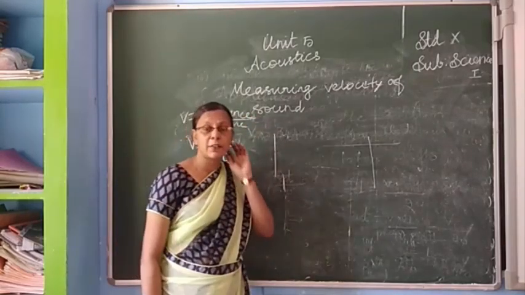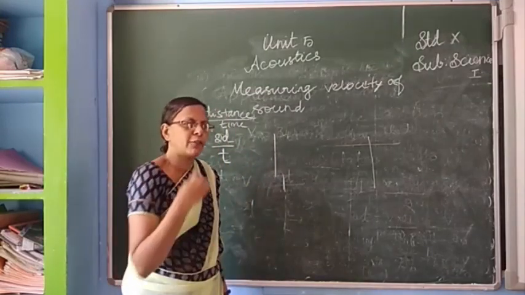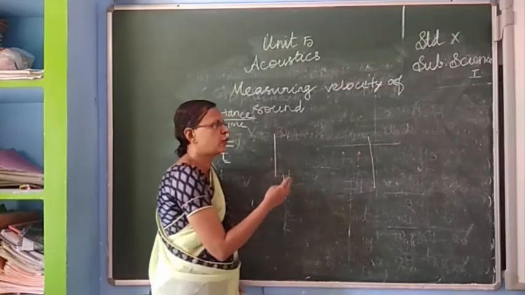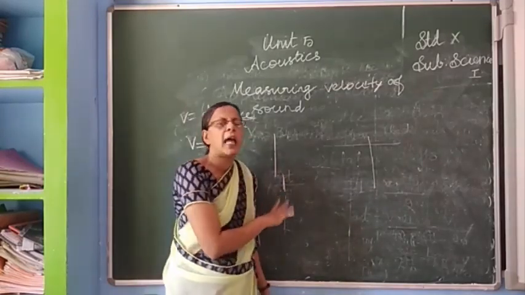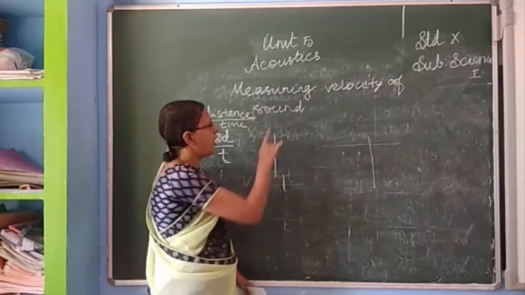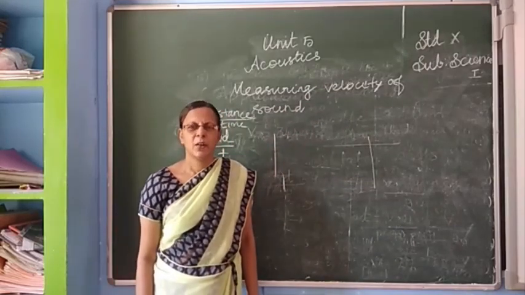Like this we have to take a number of pulses. In this way, two or three times we have to take this, and we have to find the average for this, and using that we can measure the velocity of sound using this echo method. Okay, children.